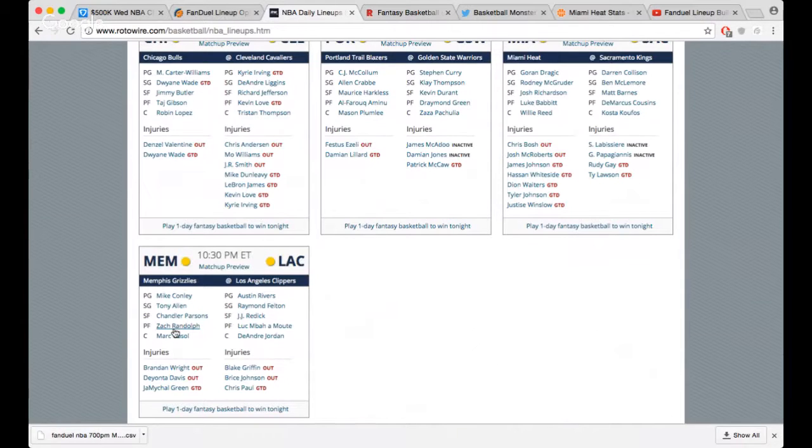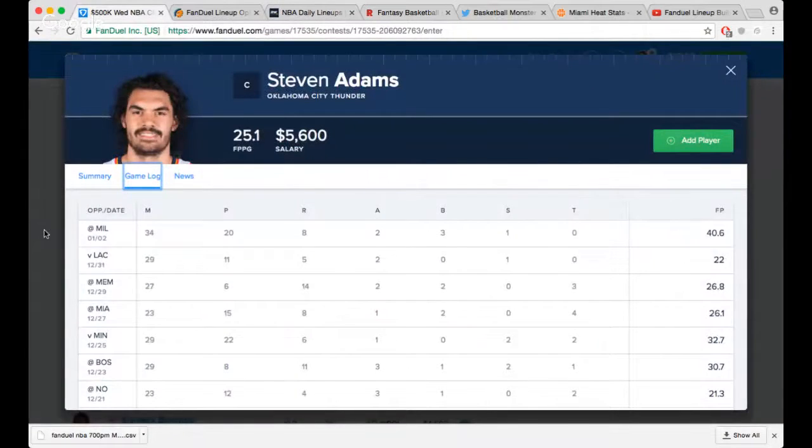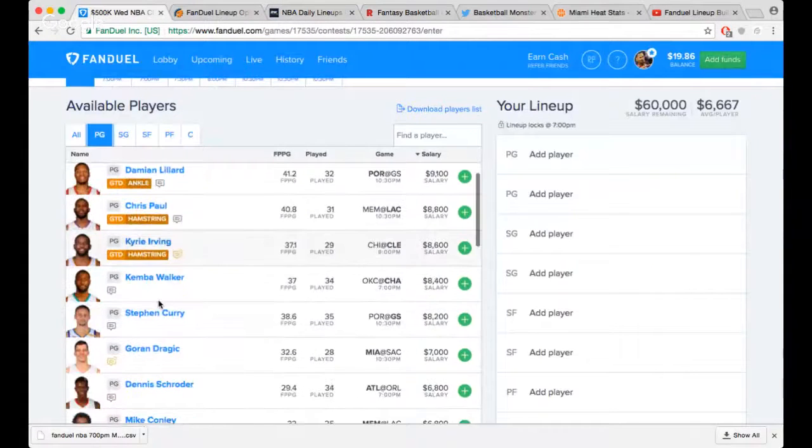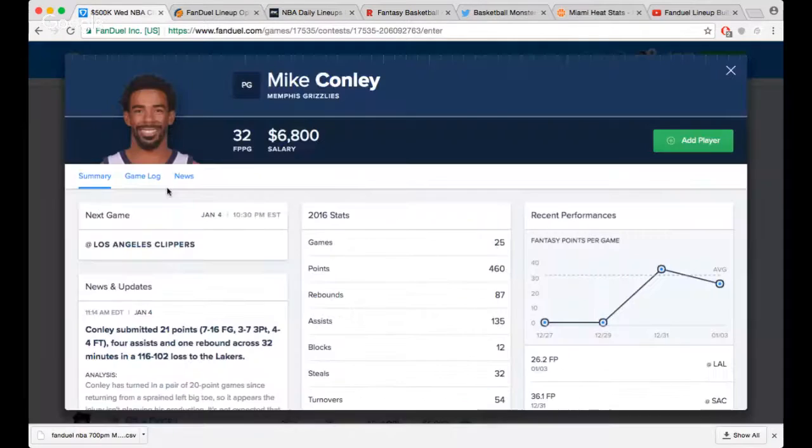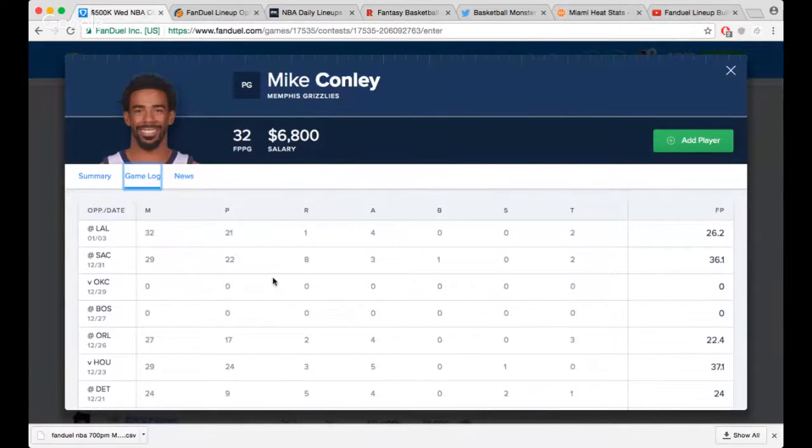I was gonna talk about that later, but let's see how many minutes Conley played yesterday. I think he played exactly 32, and his price isn't the greatest, 6,800. Oh, he played 32, got you 26. So at this price, 6.8, pretty much just rounded off to 7K, you need 35 minimum, I guess. And I'm not quite sure he has a 40-point upside yet, but he did just have 36 against Sacramento, so I'm not going to kill him too much. But on the second night of a back-to-back, maybe.